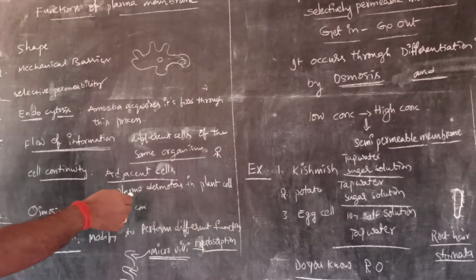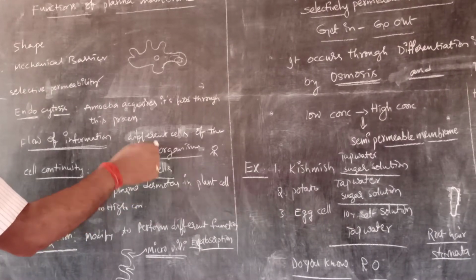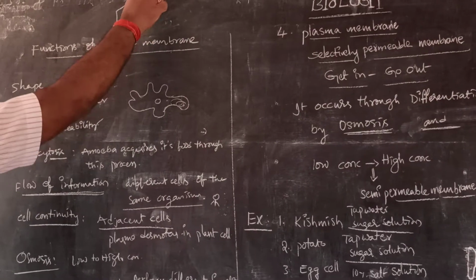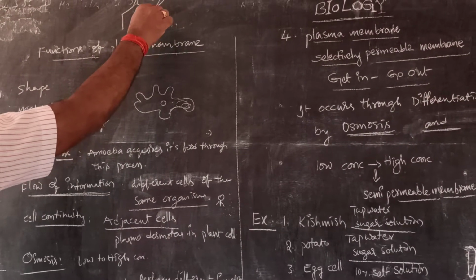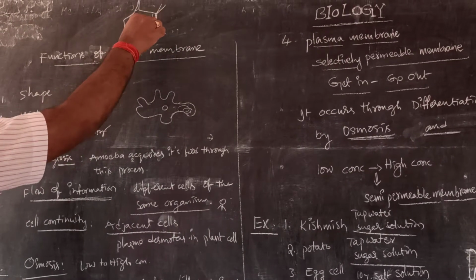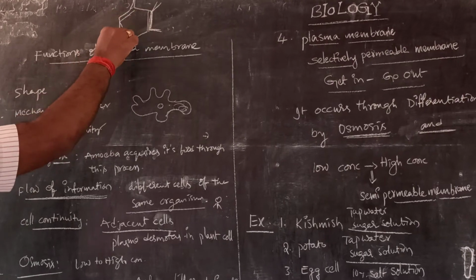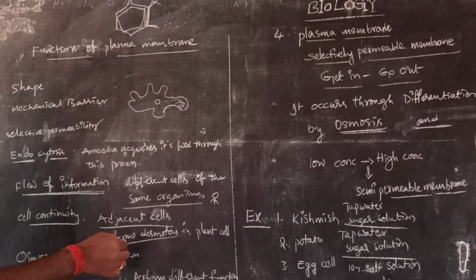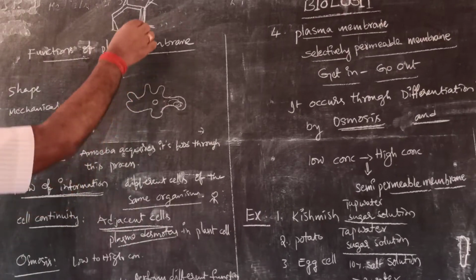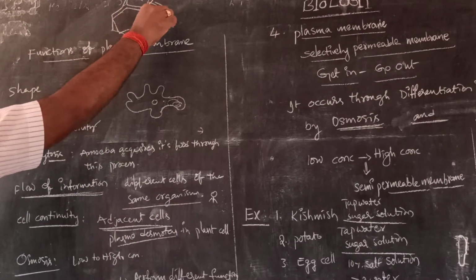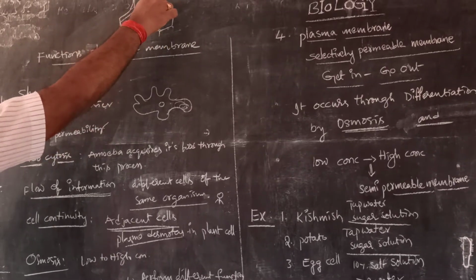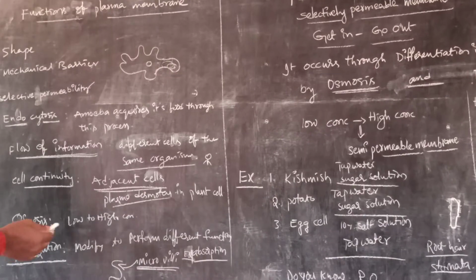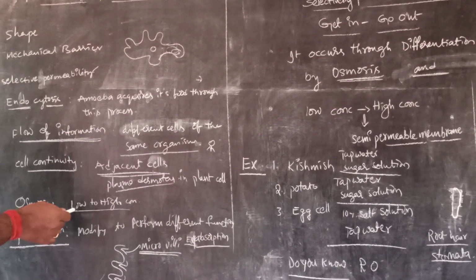In the case of plant cells, for example, this is a plant cell. These plant cells have adjacent cells, and the adjacent cells have connectivity from one plant cell to another plant cell. These are called plasmodesmata. Through the plasmodesmata, the plant cells are connected from one cell to another. Next, osmosis, as we know, is from low to high concentration.